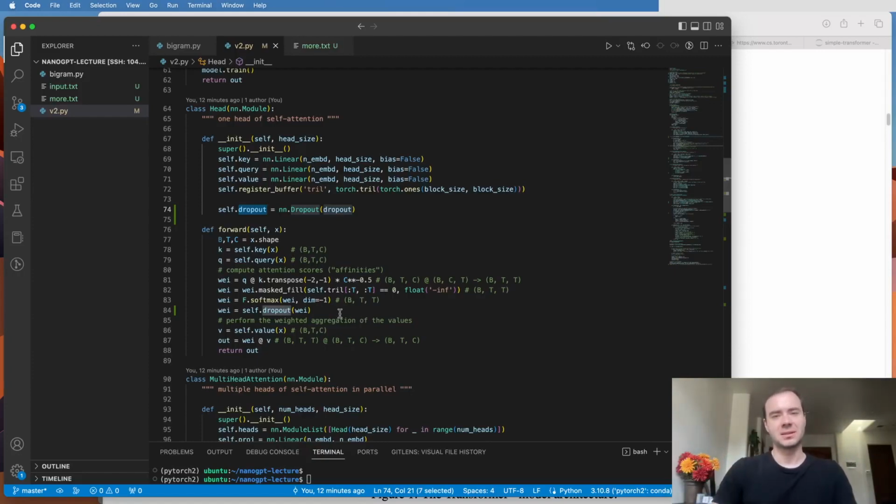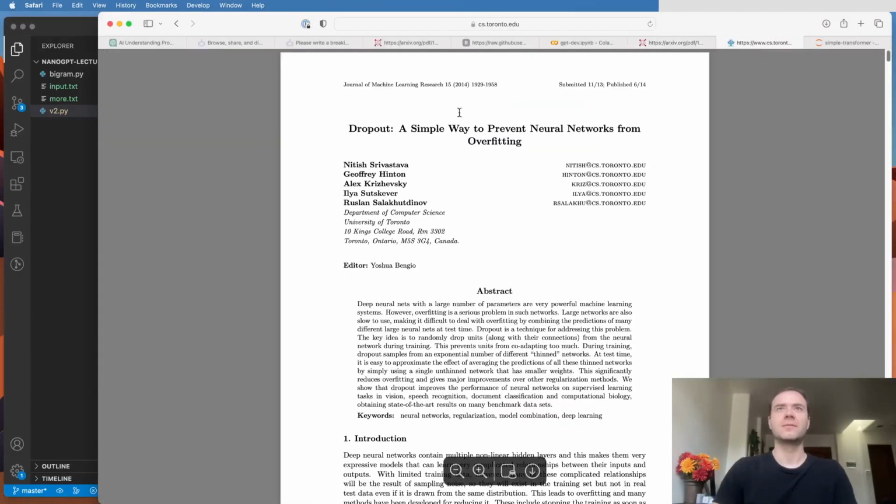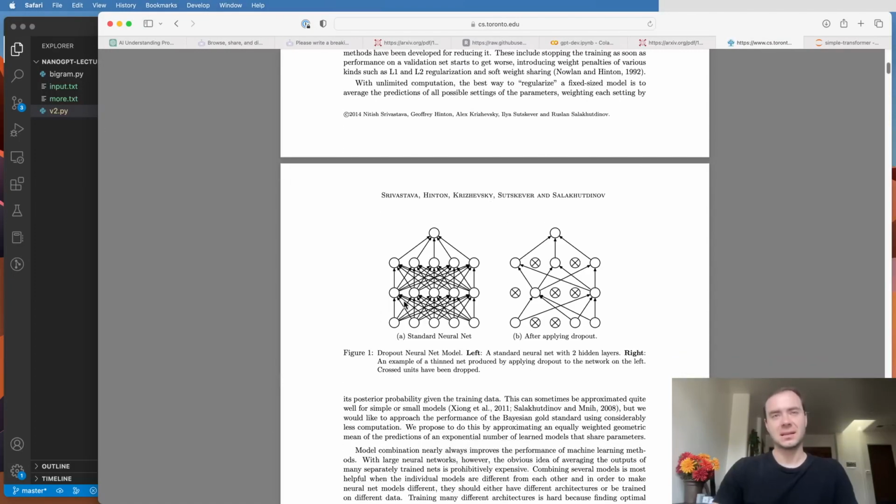And so dropout comes from this paper from 2014 or so. And basically it takes your neural net and it randomly, every forward-backward pass, shuts off some subset of neurons. So randomly drops them to 0 and trains without them. And what this does effectively is, because the mask of what's being dropped out is changed every single forward-backward pass, it ends up kind of training an ensemble of subnetworks.